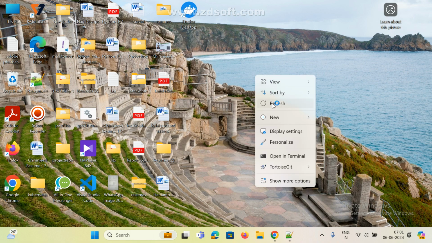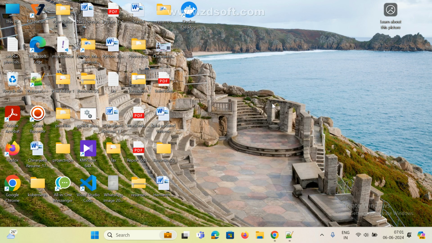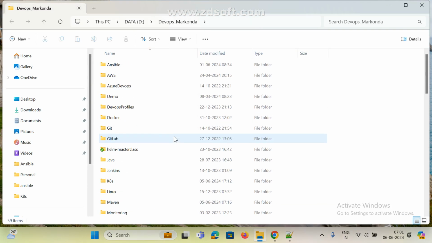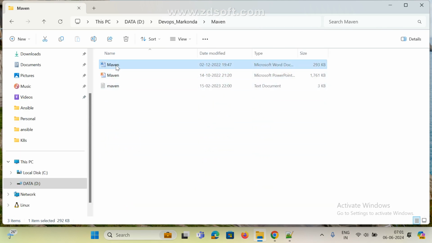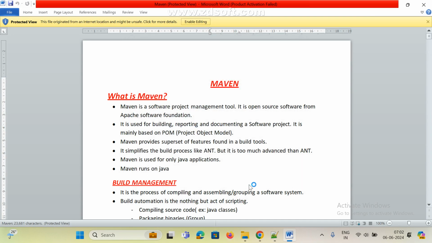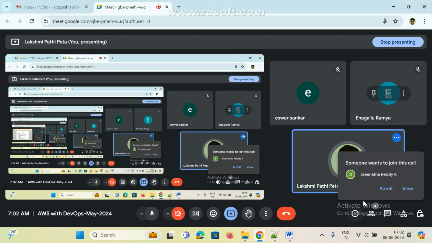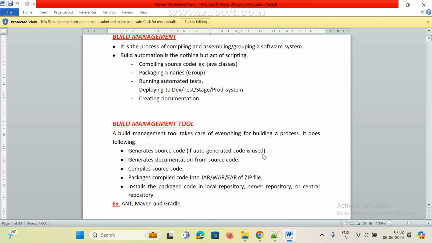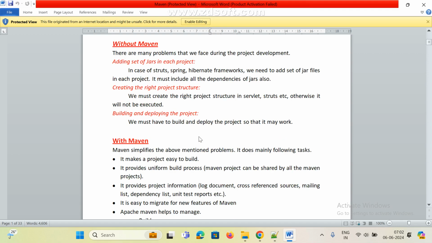Last class we discussed what Maven is and what its advantages are. With Maven, mostly it is packaging. We go for build tools to package your project. If you want to package your project, we need to use one build tool, whether it is Maven or Ant. You already saw something about this, right?